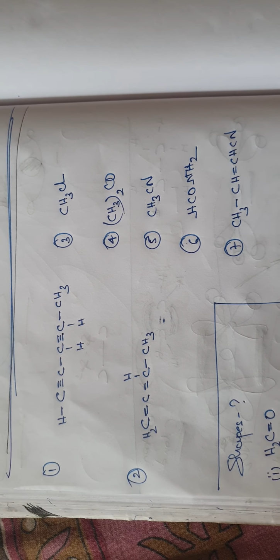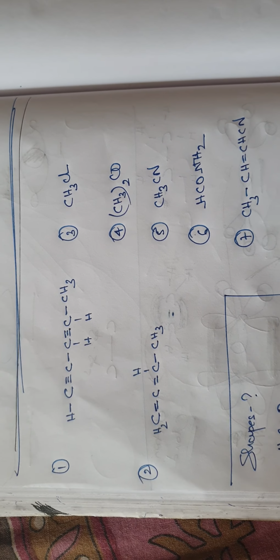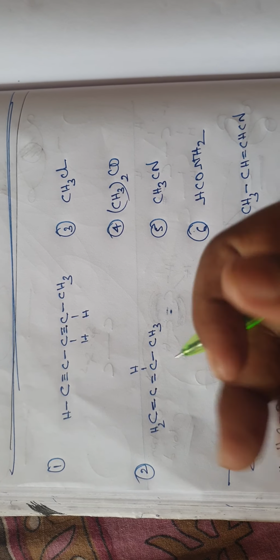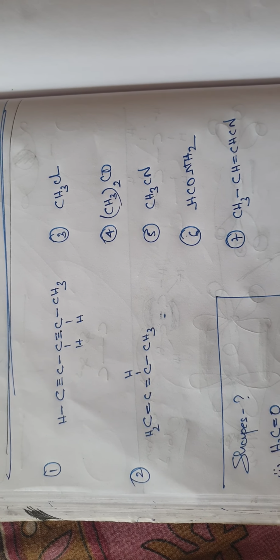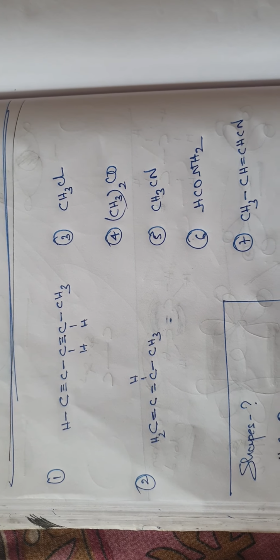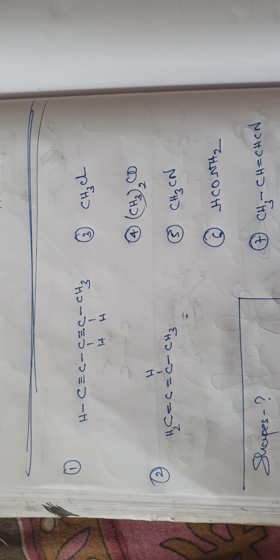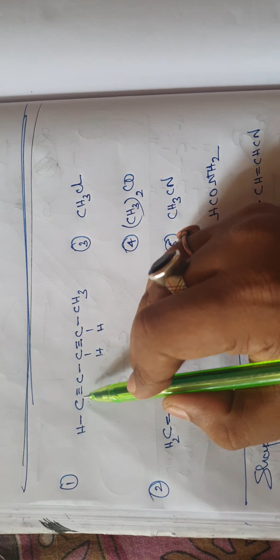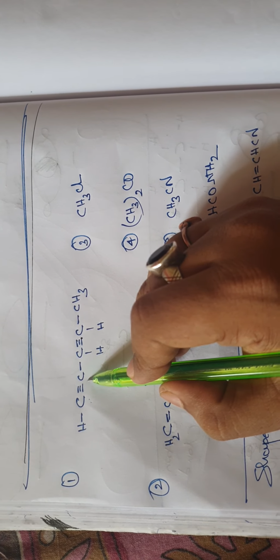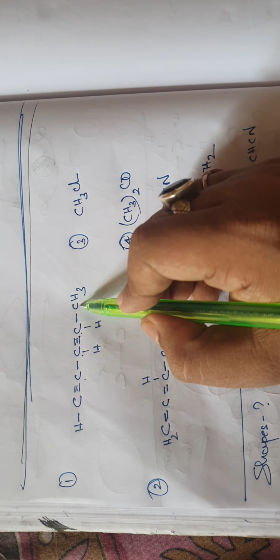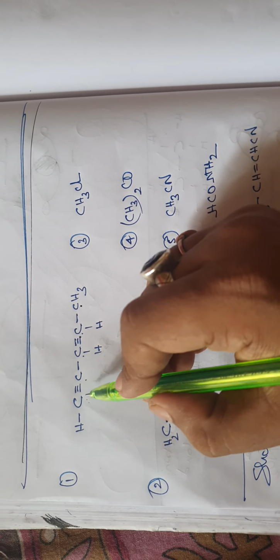Okay, so here let us try to find out the type of hybridization in each of the carbon atoms. This carbon atom is definitely sp, right? This is sp, this is sp, this is also sp, this is sp3. Yes, you agree with me?